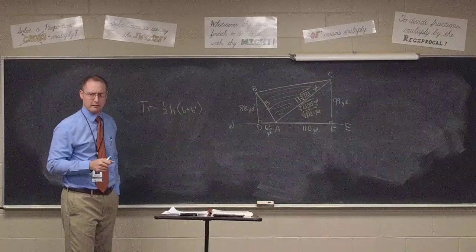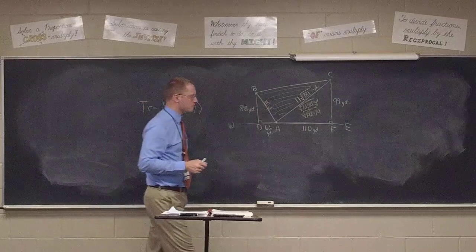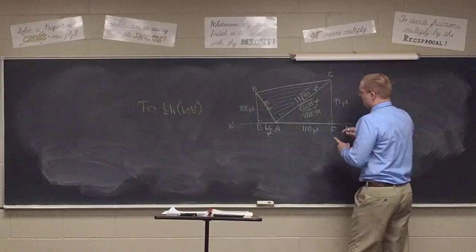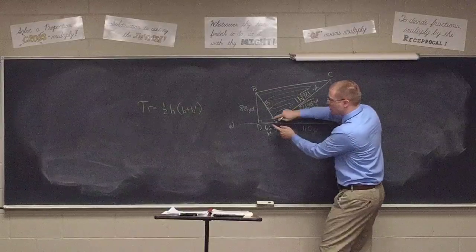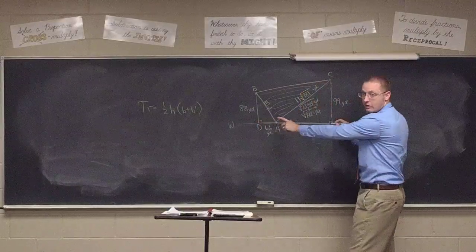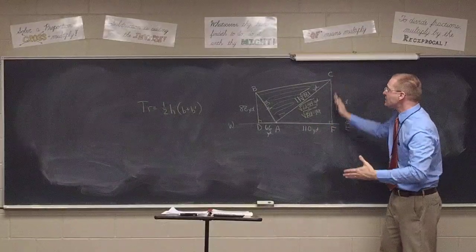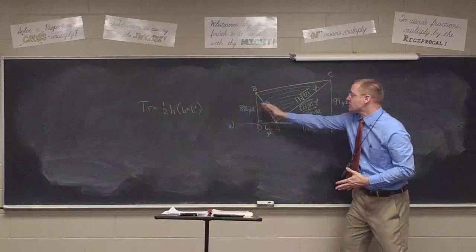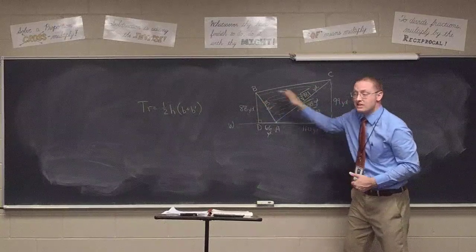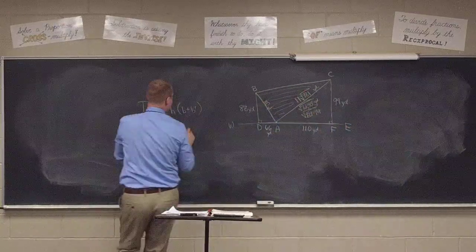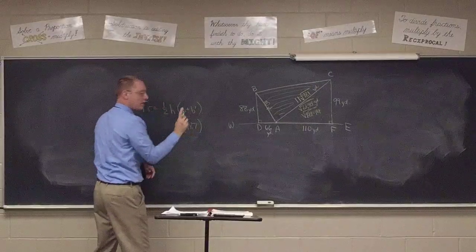Where did you get that? You added these two. They're both perpendicular to the same line, right, class? Which means they are parallel to each other. Oh, these are the two parallel sides. These, class, are your bases. So the sum of the bases is the 187 that Quentin gave us.